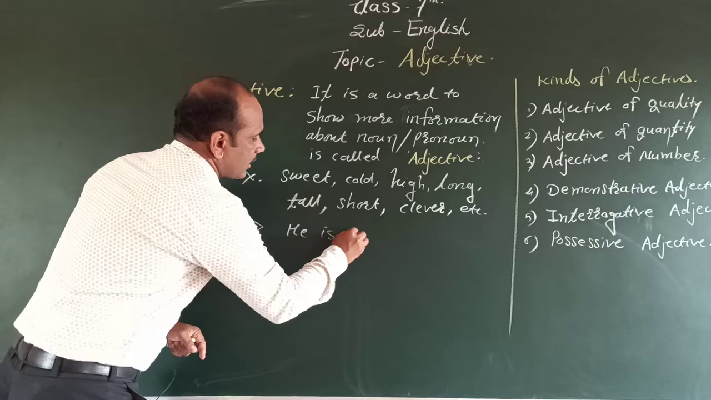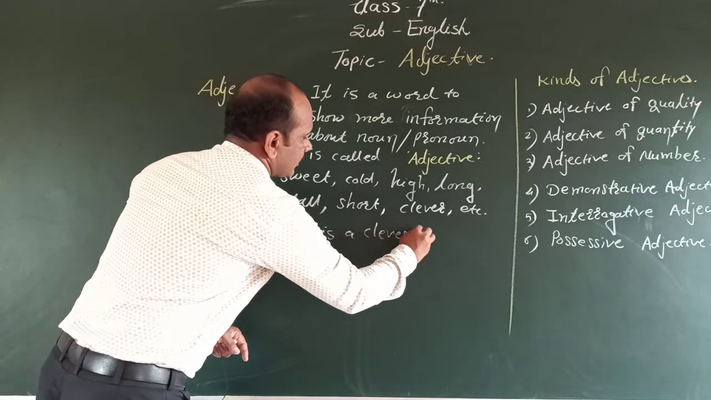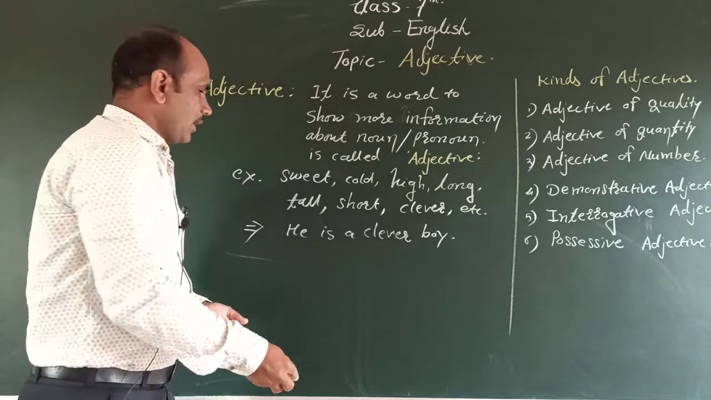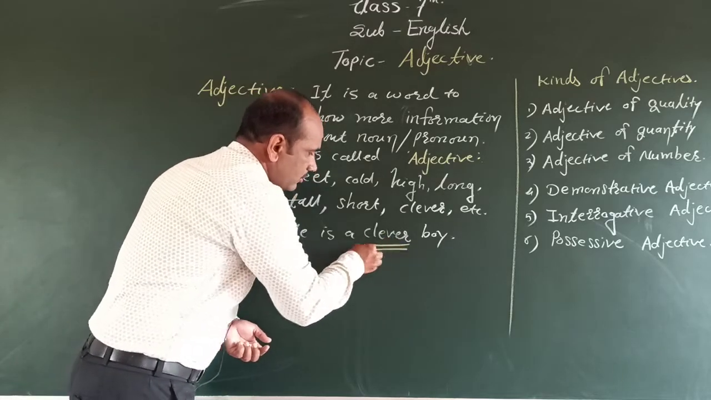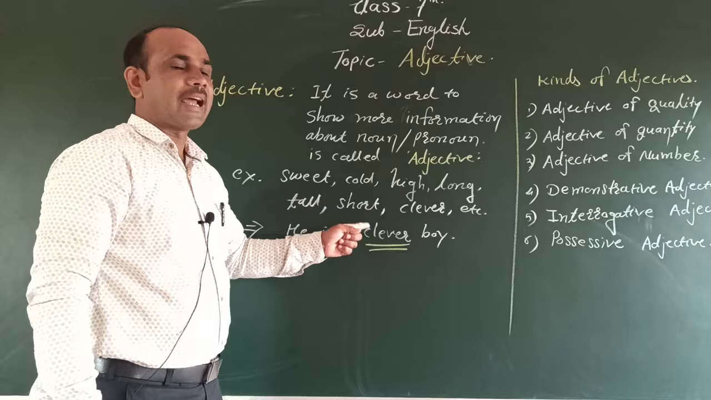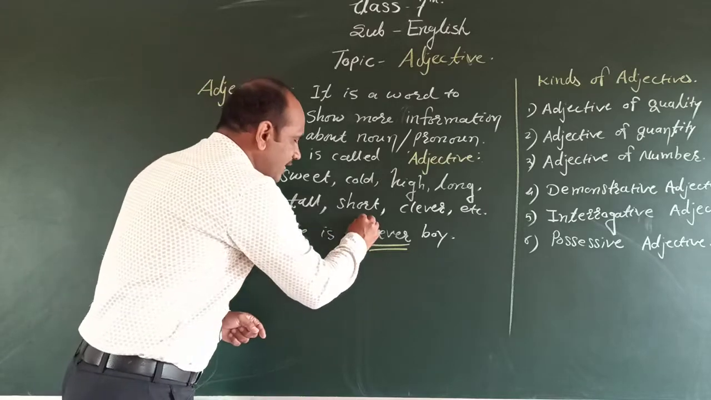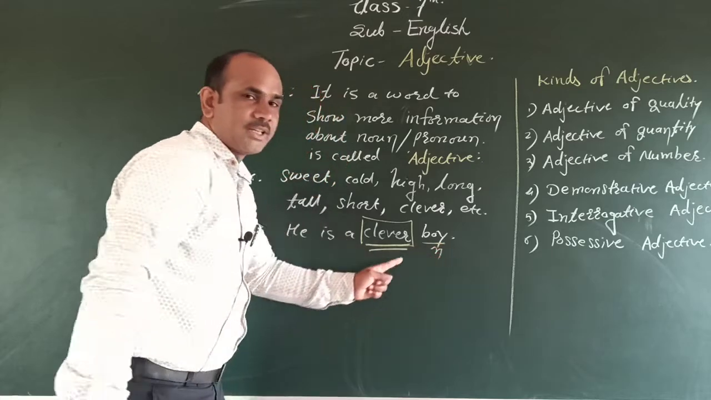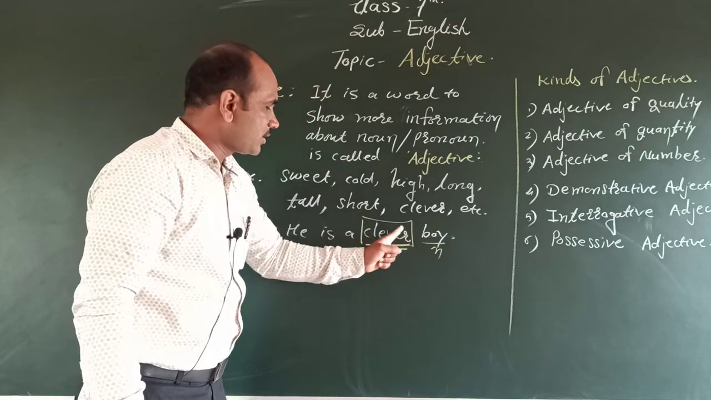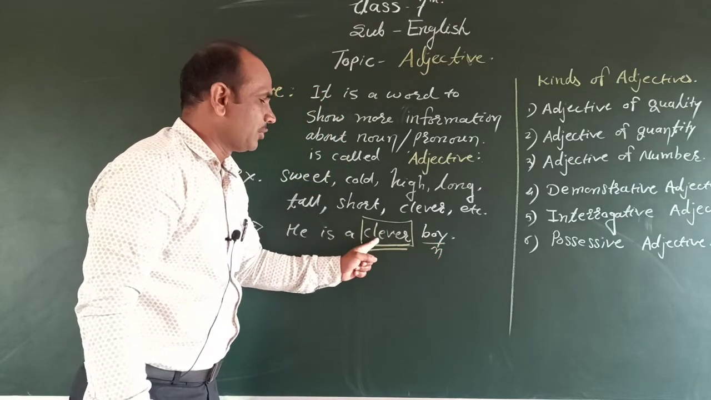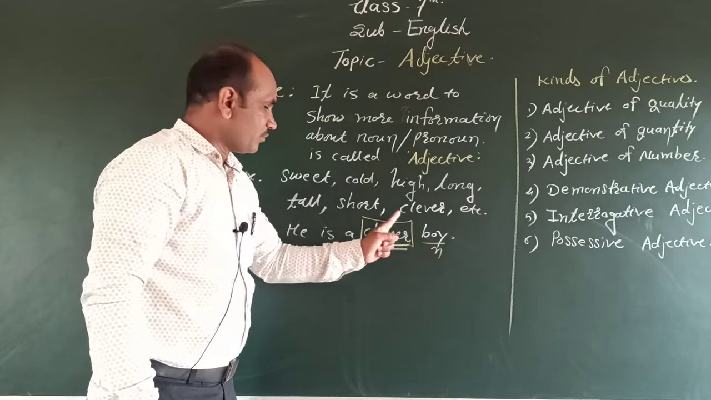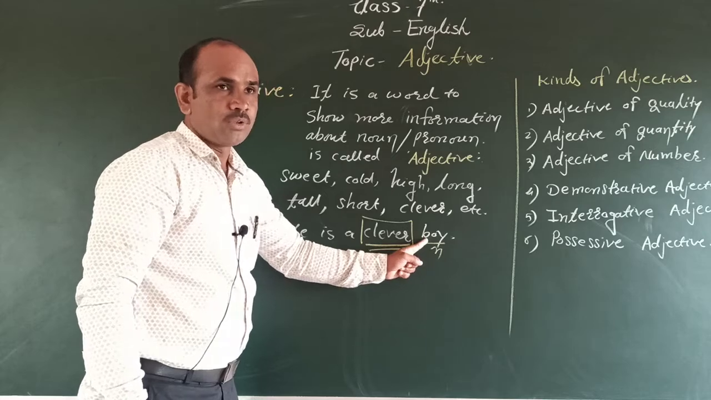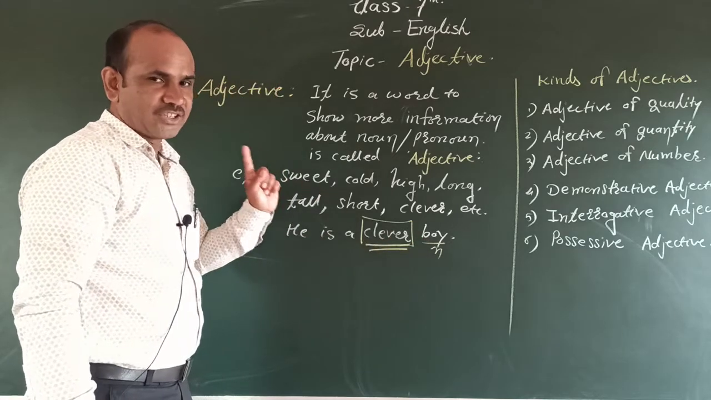He is a clever boy. One example we write here: he is a clever boy. Here clever is an adjective. Why do we say that clever is an adjective? Because boy is a noun. This adjective describes the noun. This adjective tells more information about the noun, therefore we call it an adjective.